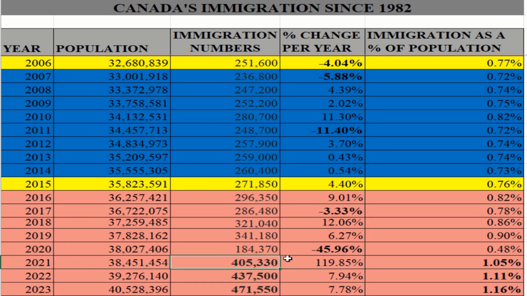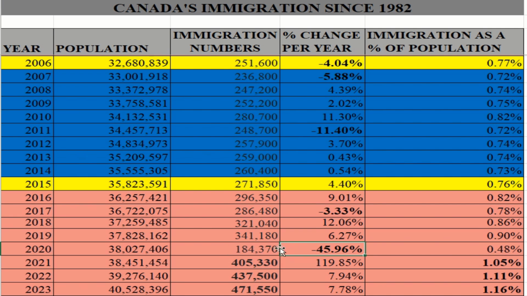We see that in 2021 is when the numbers got significantly higher. Let's backtrack a little bit first. In 2019, Canada welcomed 341,800 people. In 2020, which was COVID, they only welcomed 184,370, which is still a lot, a reduction of 45.96%.